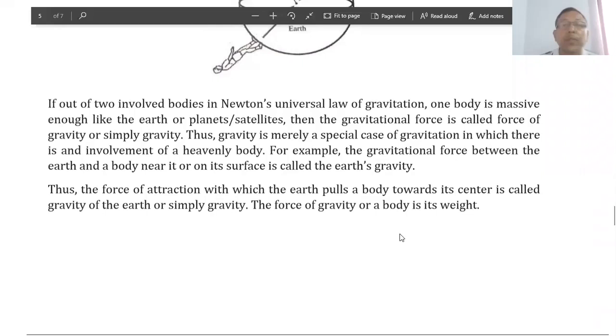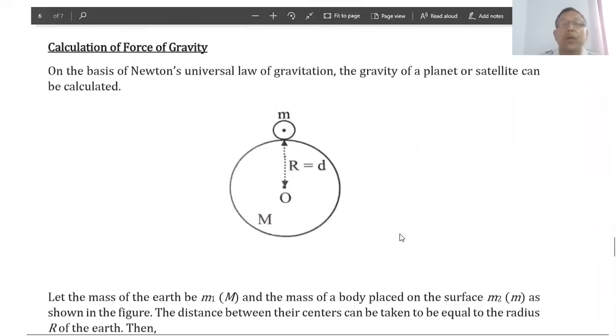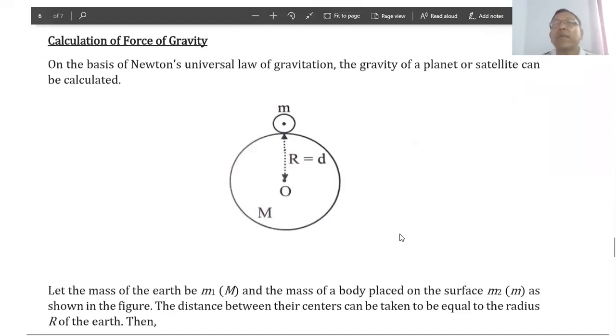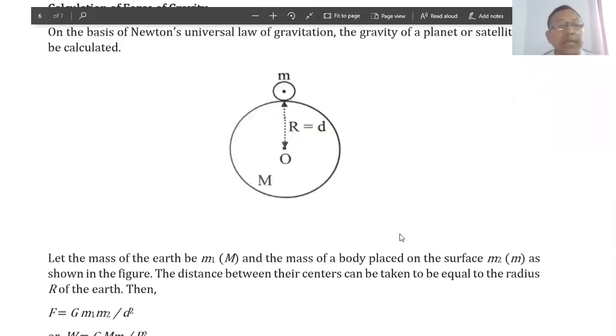My dear students, the force of gravity is a measurable quantity, which can be calculated by using a certain formula. Let us derive the formula. We can derive the formula as follows. On the basis of Newton's universal law of gravitation, the gravity of a planet or satellite can be calculated.